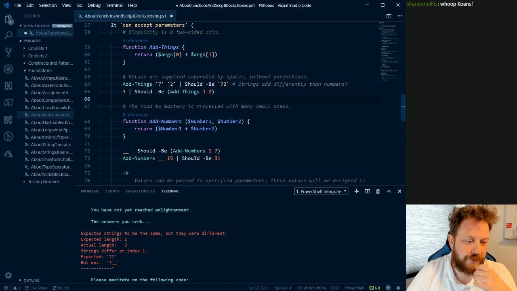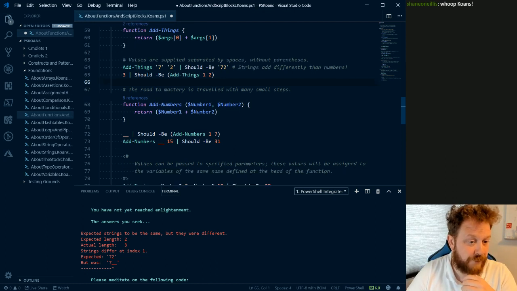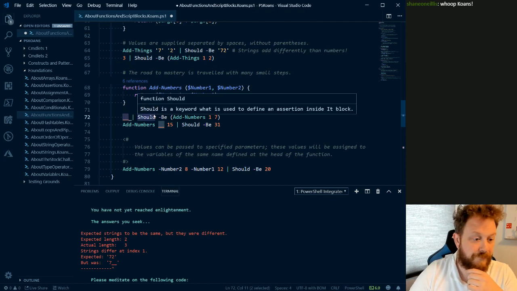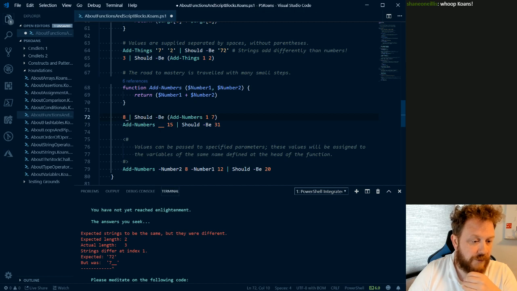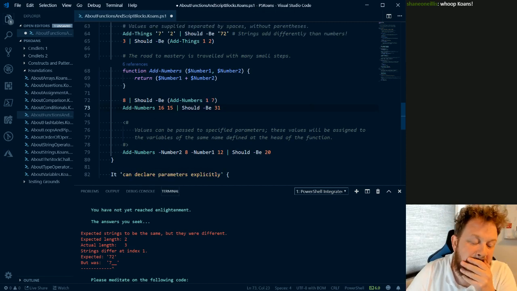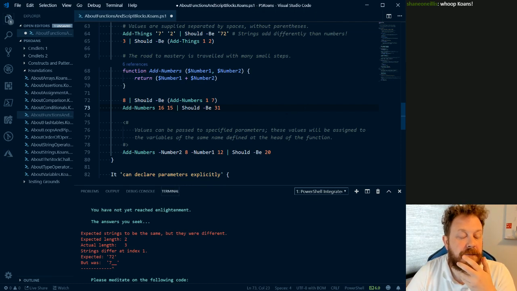Then you have explicitly defined parameter names. So we have a function called addNumbers with the parenthesis and then variable names, and then you return this. So addNumbers in this case should return 8, and in this case still integer, no trick here. Should be 31, so quick head math should be 16 then.